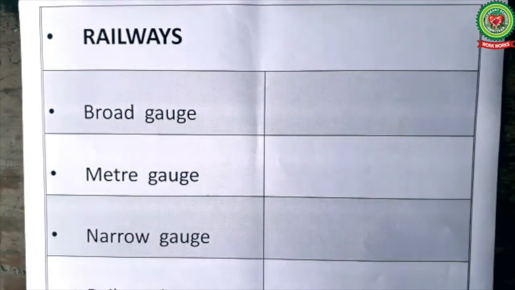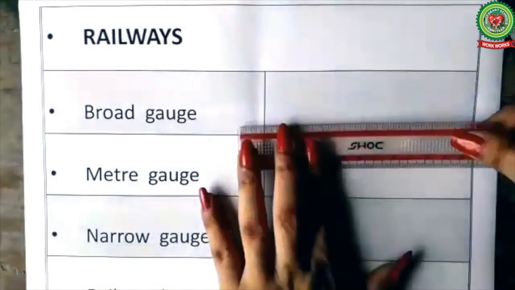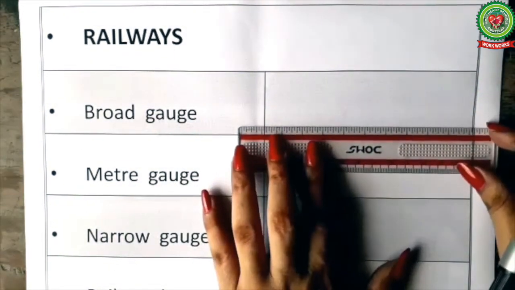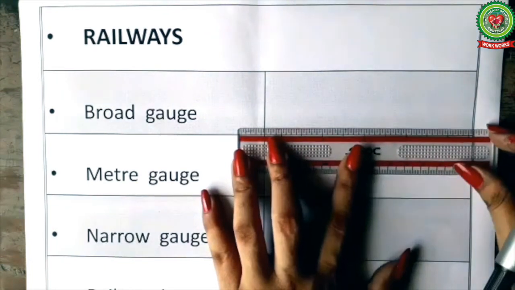Now, under the category of the means of transport, we have railways. So let us draw the symbols of railways. First, we'll draw the symbol for broad gauge. For this, we'll use black color. We'll draw two parallel lines in black like this.